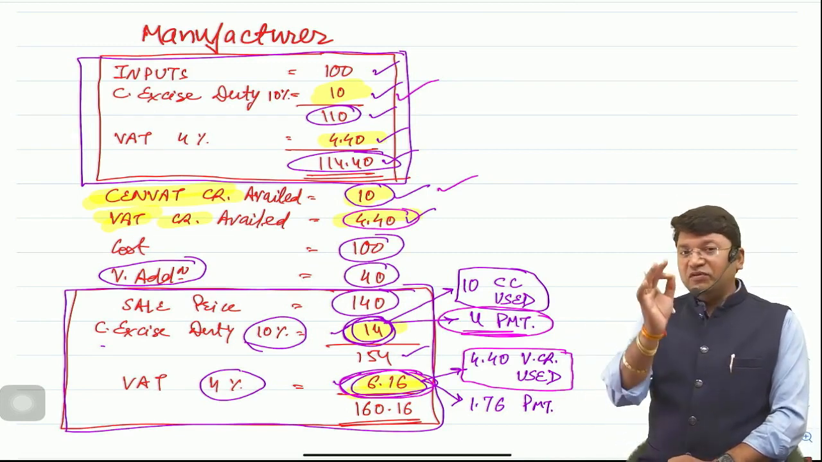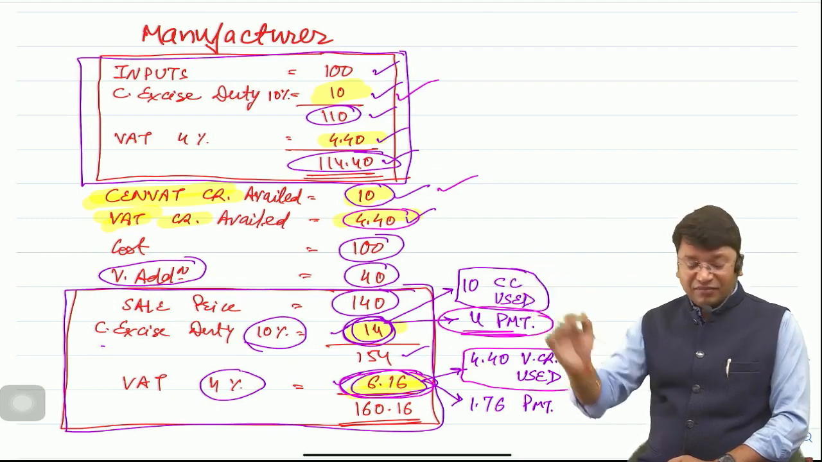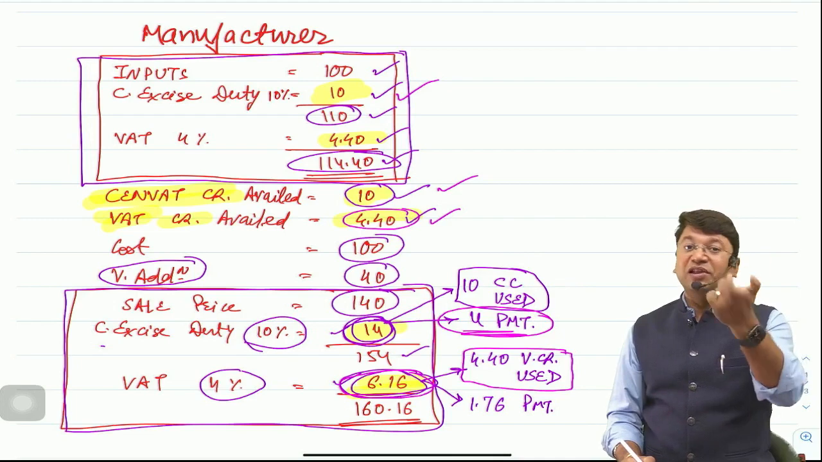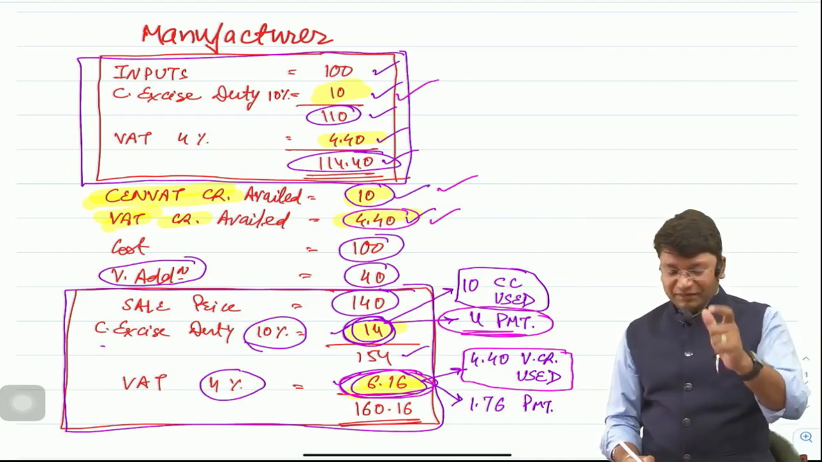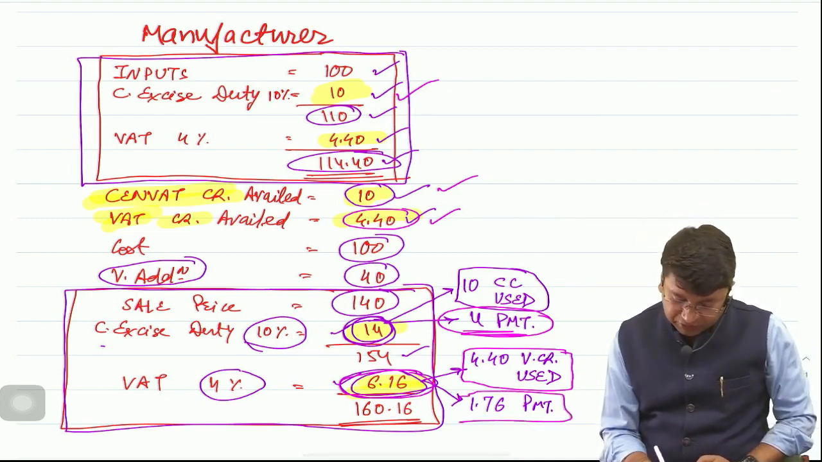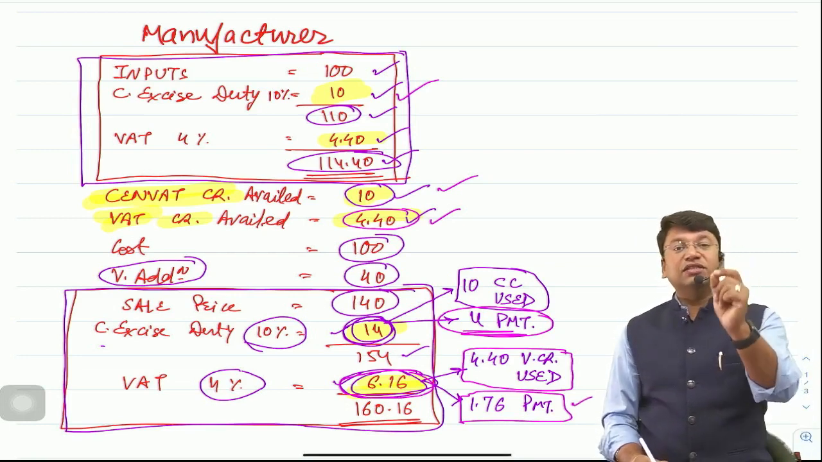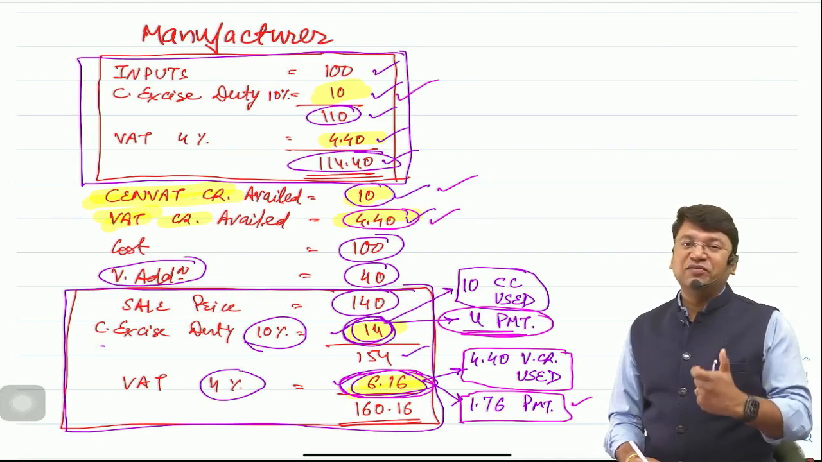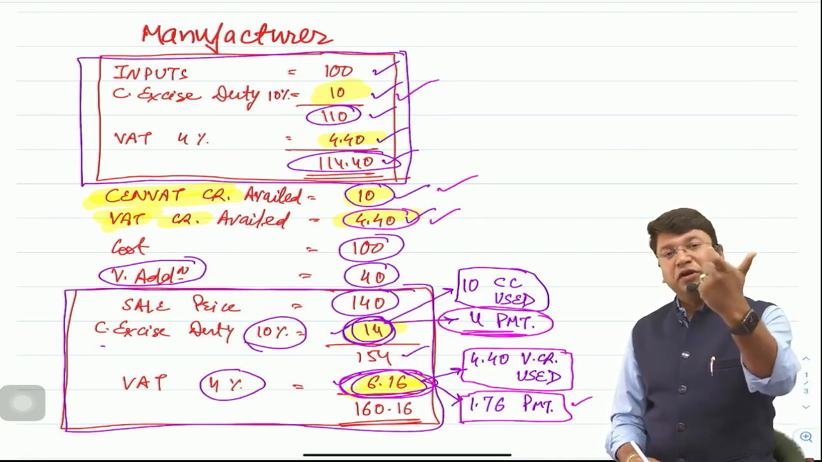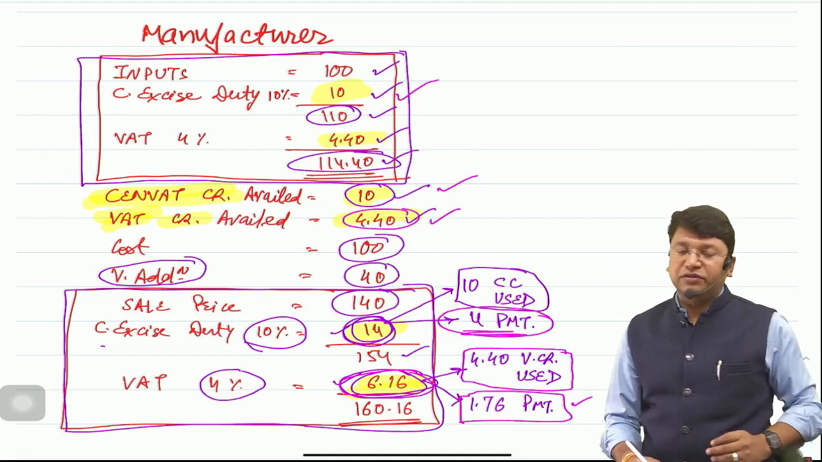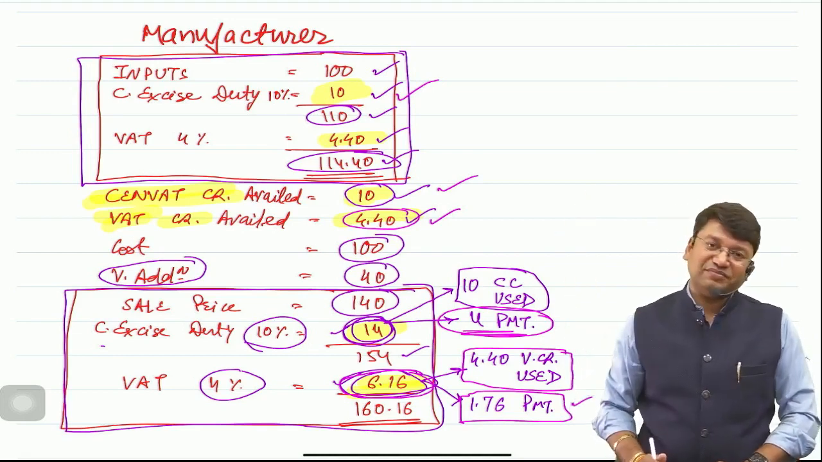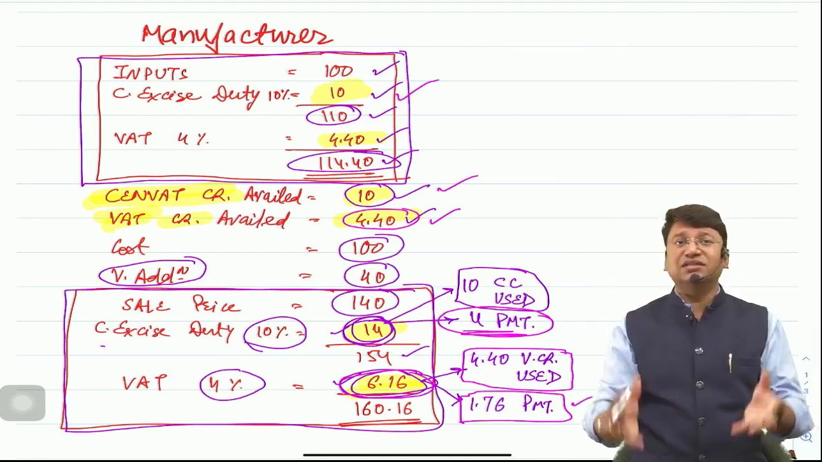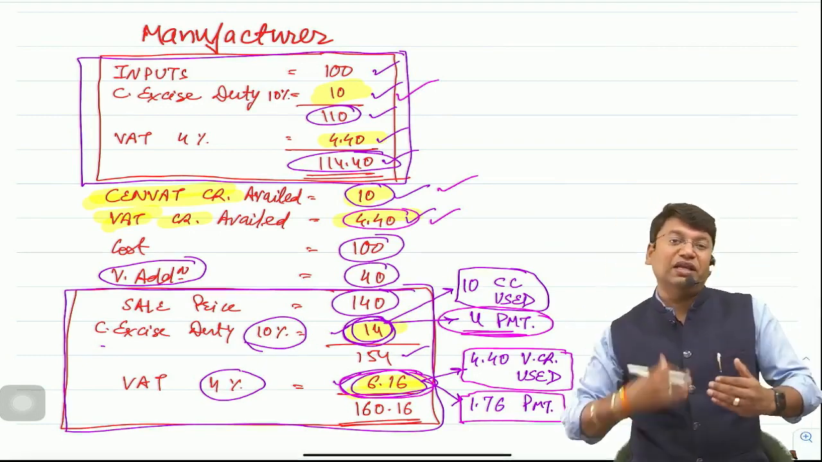6.16 has to be paid to the state government, and state government input VAT credit he is having 4.40, he will utilize it, and remaining 1.76 he will pay to the state government. So ultimately total 6.16 he will pay to the government, and he has paid the 6.16 to the government by utilizing 4.4 as VAT credit and remaining 1.76 by bank payment. Clear? Done. So this is how the system runs regarding availment of credit and utilization of credit.